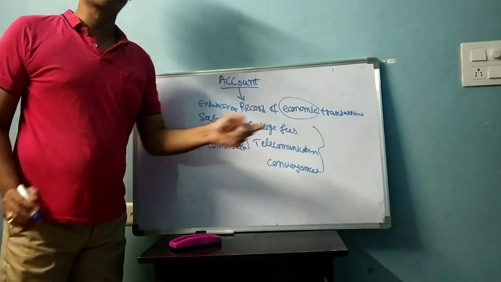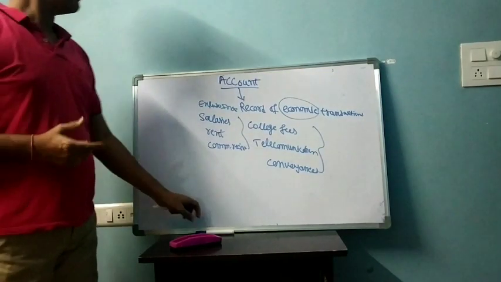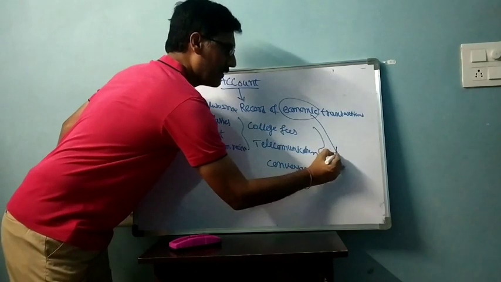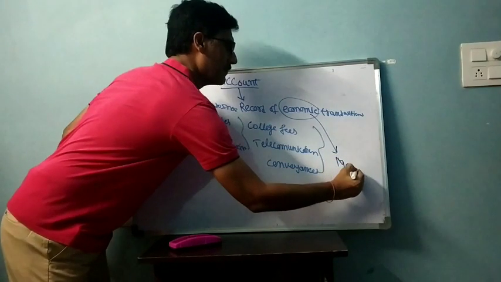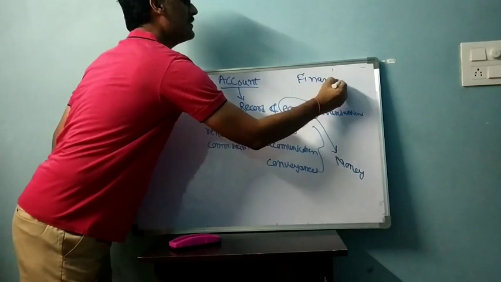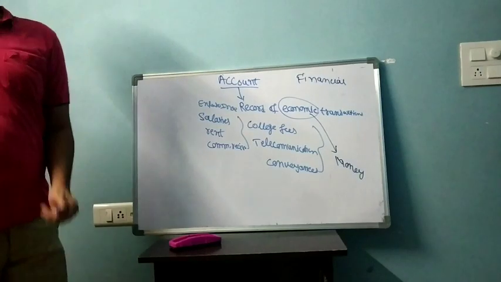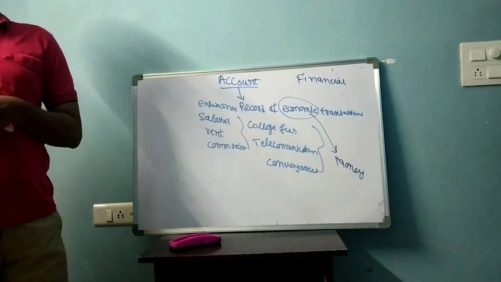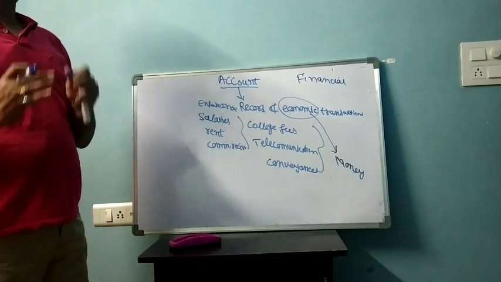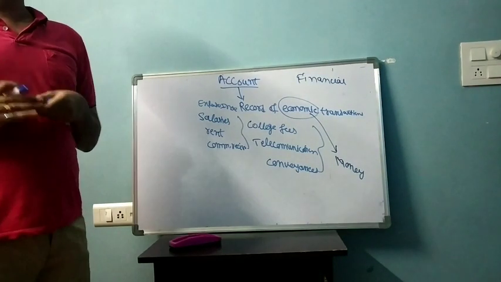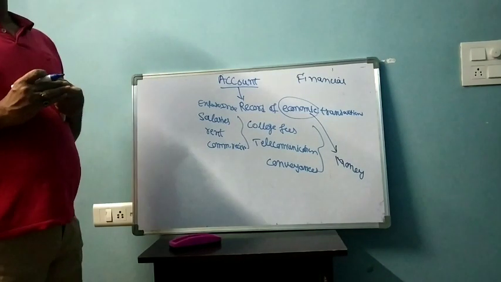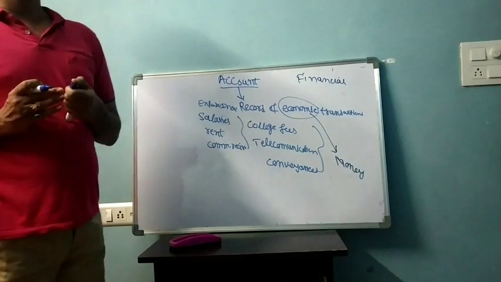What do you mean by economic transaction? How do you understand the term economics? Economics is a term related to money. Money means financial transactions, meaning only transactions which can be expressed in terms of money can be recorded. This is the serious limitation or drawback of accounting: it is not able to record non-financial transactions. In a business there are many non-financial transactions, but the business is not able to record them.